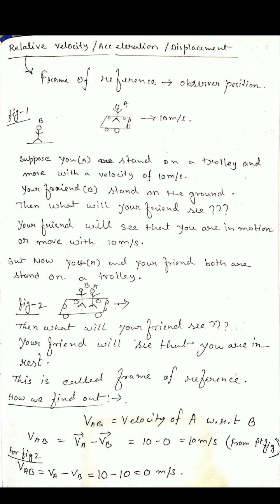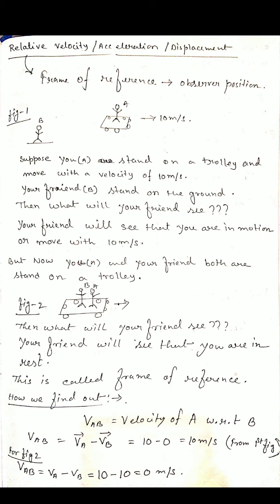But now if we consider that you and your friend both stand on the trolley and move with the same velocity, 10 meter per second, then what will your friend see? Your friend will see that you are at rest. In the first case, your friend is at rest with respect to the ground, so he sees that you are in motion.